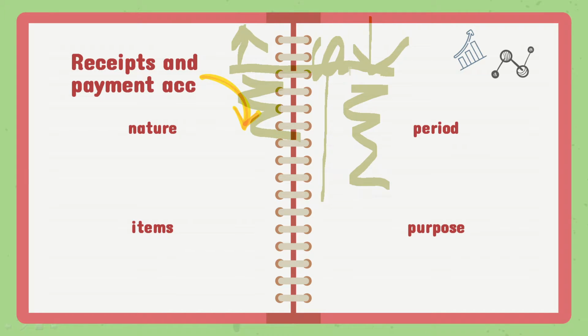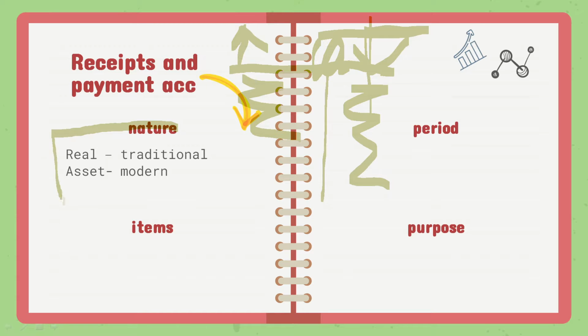Now, what was the nature of cash account? Yes, it was a real account under the traditional classification, and cash account was an asset account under the modern classification. So the same goes for the receipt and payment account.